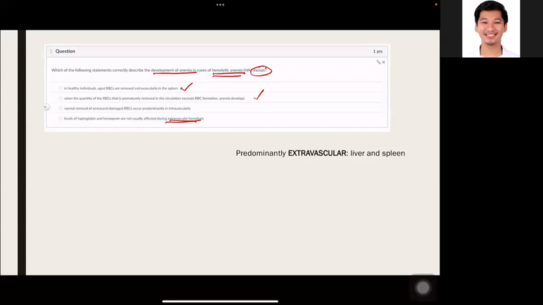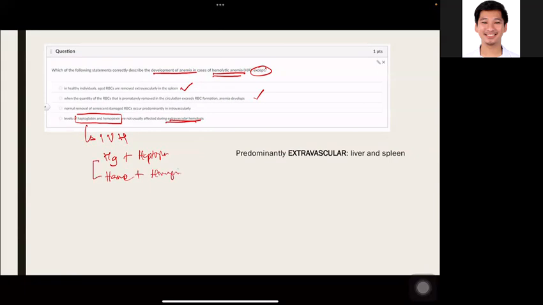Usually, haptoglobin and hemopexin are really used during intravascular hemolysis. Your hemoglobin attaches to your haptoglobin so that it can be reused in other processes. And then the heme portion of your hemoglobin will attach to hemopexin, because heme is very toxic to the body.